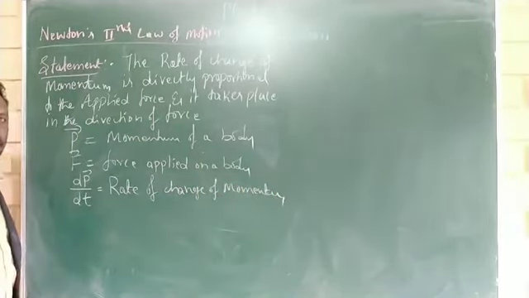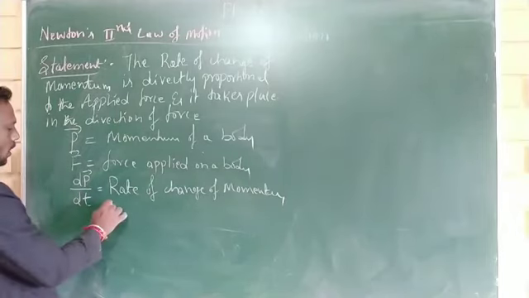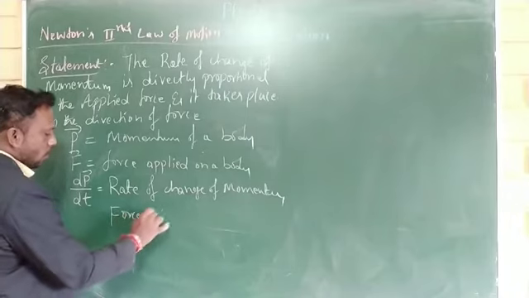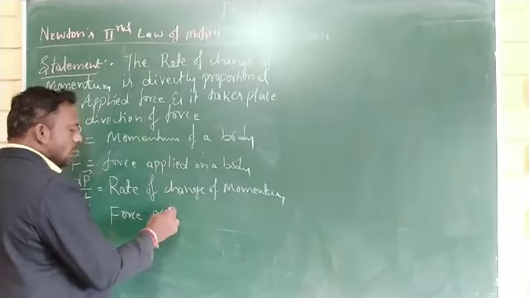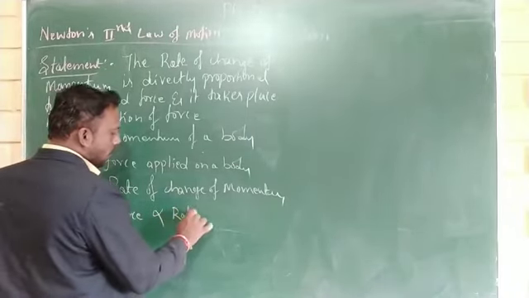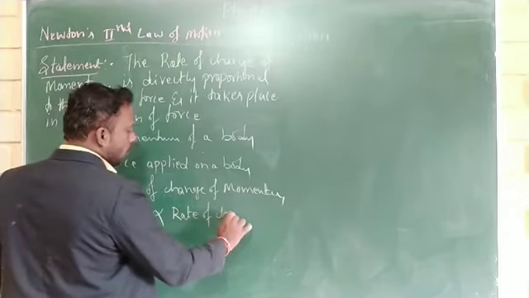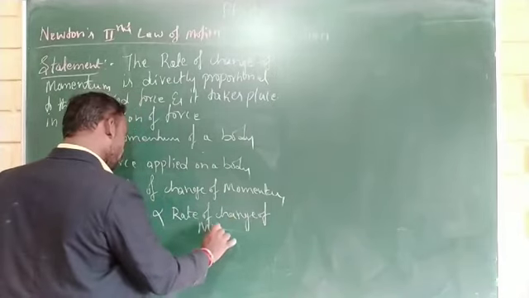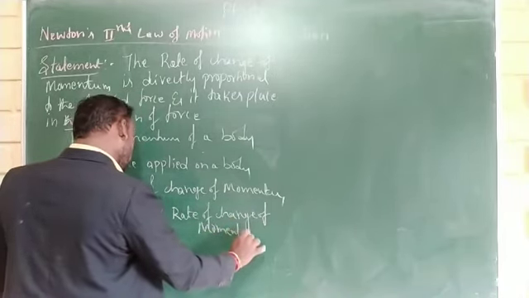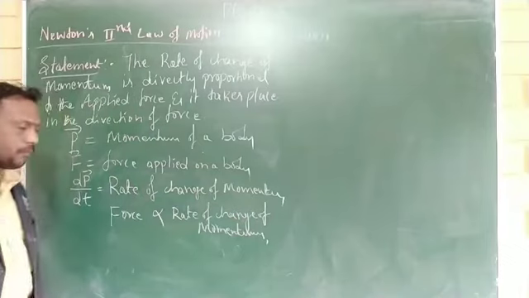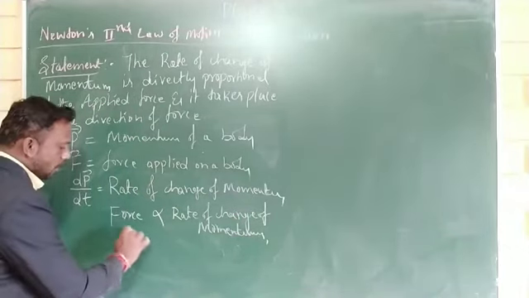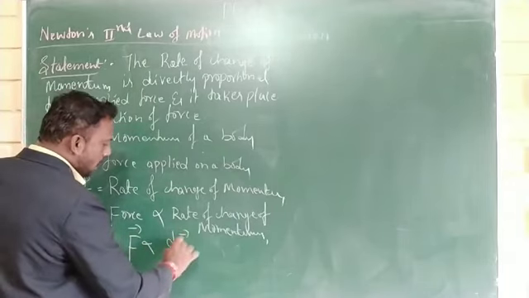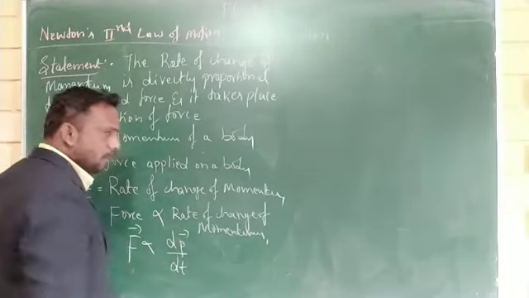Therefore, according to the statement of Newton's second law of motion, force is directly proportional to the rate of change of momentum. And this is indicated by F is proportional to dP divided by dt.